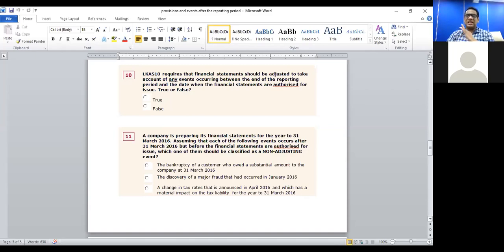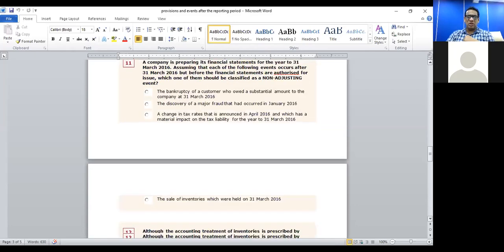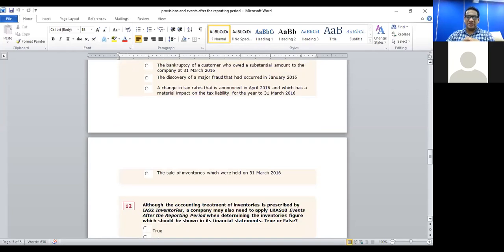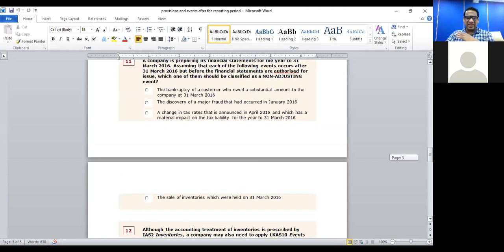Now, that is not adjusted. That is not an adjusting event. We'll look at number 4 also, sales of inventories which were held on, I think something is missing here. So basically, I can say out of the 4 answers, the non-adjusted event is answer 3. For question number 11, the correct answer is answer 3.